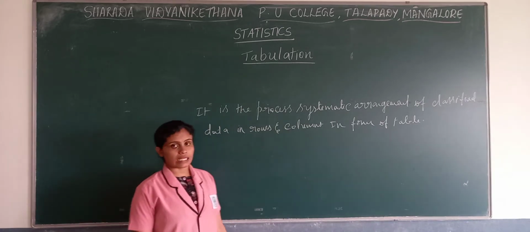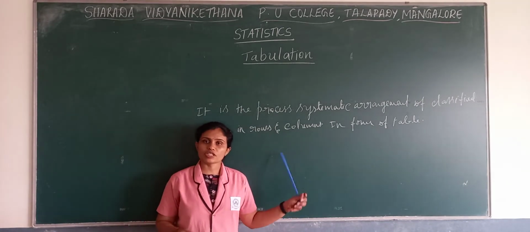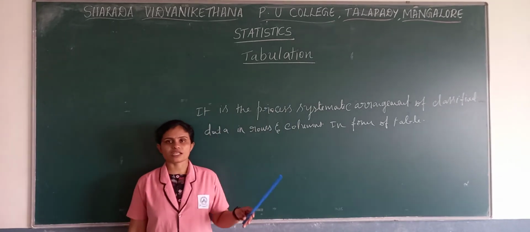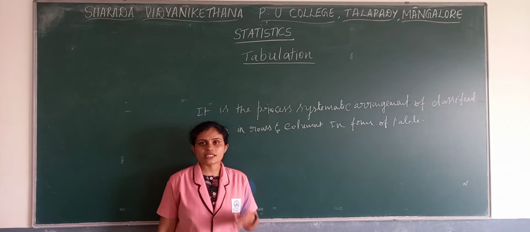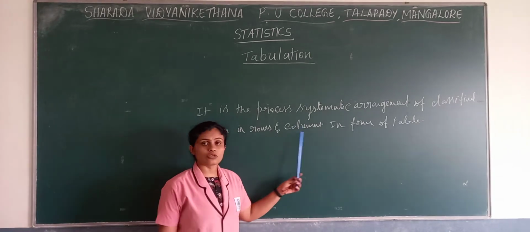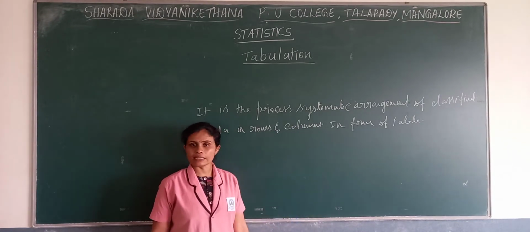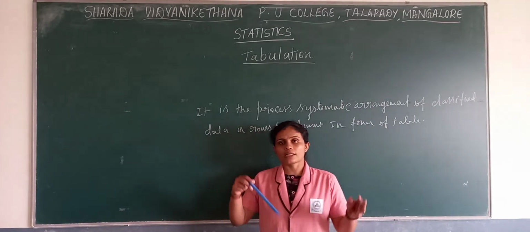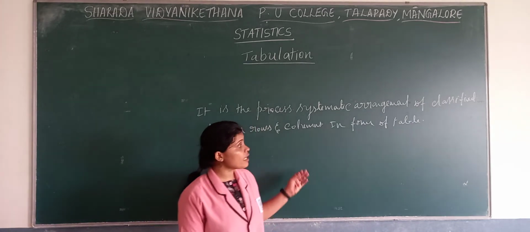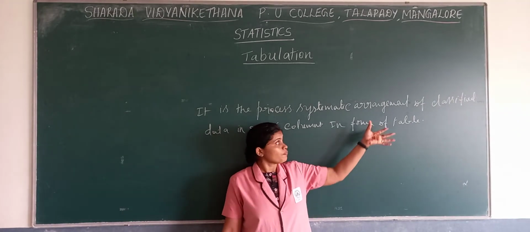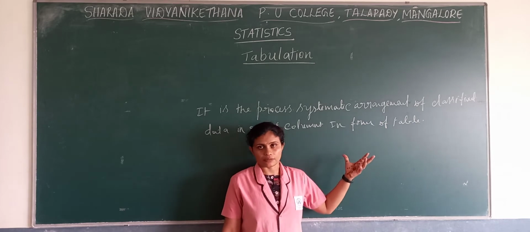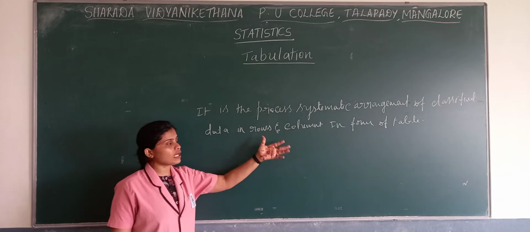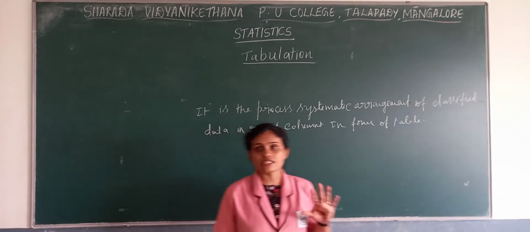Why do we tabulate the data? What we classify, we need to tabulate. If we tabulate the data, it simplifies the data. It is easy to refer, it is easy to understand, and easily we can compare. And the data we classified, we can use for graphical presentation of the data. So there are a variety of uses from tabulated data. The systematic arrangement of classified data in the form of a table, we call tabulation.